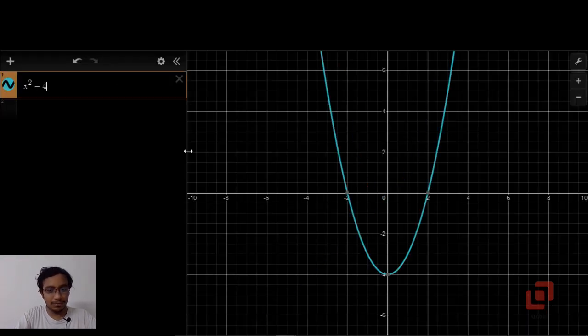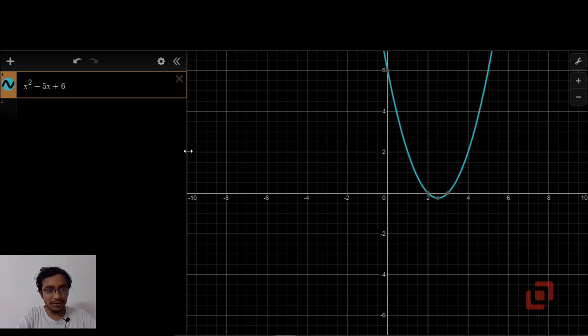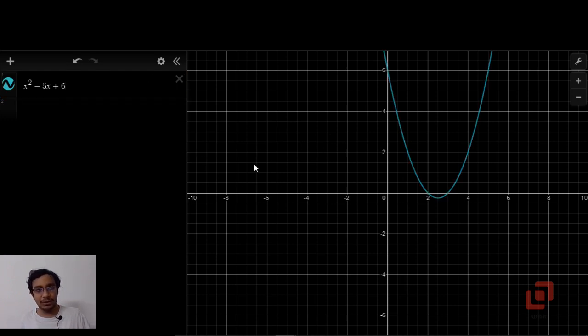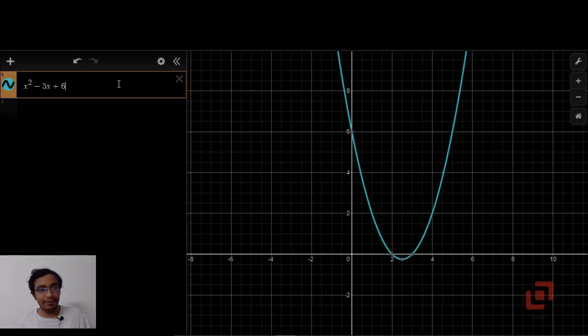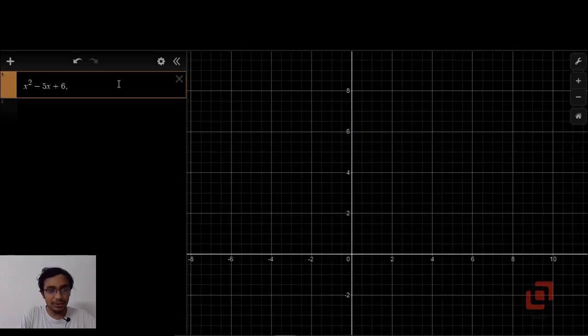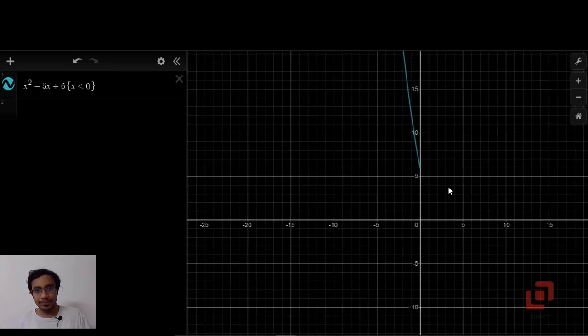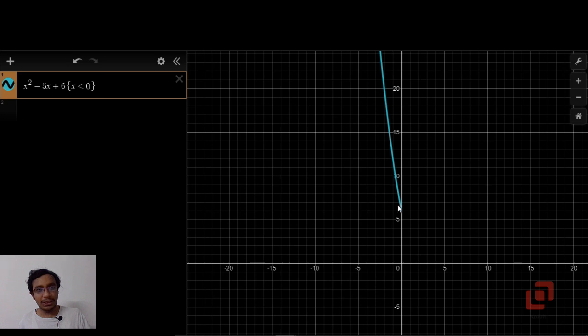Okay, so we'll quickly check for x squared minus 5x plus 6. And see, now this is the graph of x squared minus 5x plus 6. And if we just consider the values of x which are negative, then you will just see this particular part of the actual parabola, which means everything there is greater than 5.